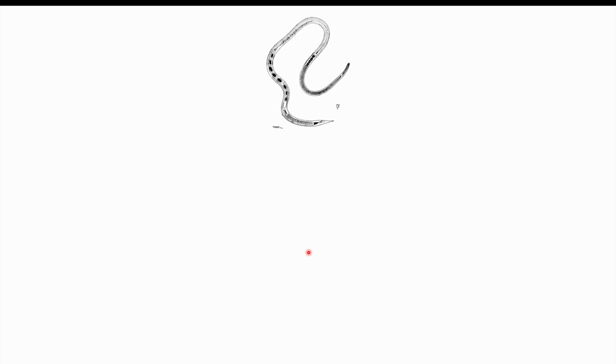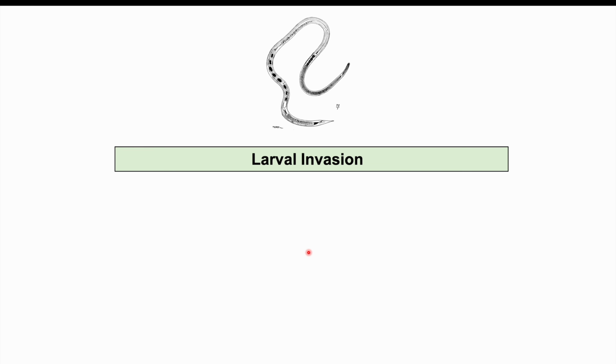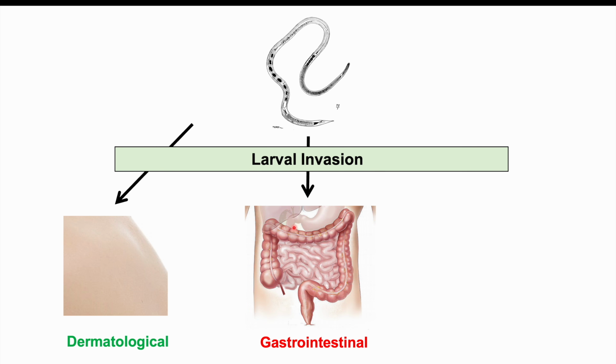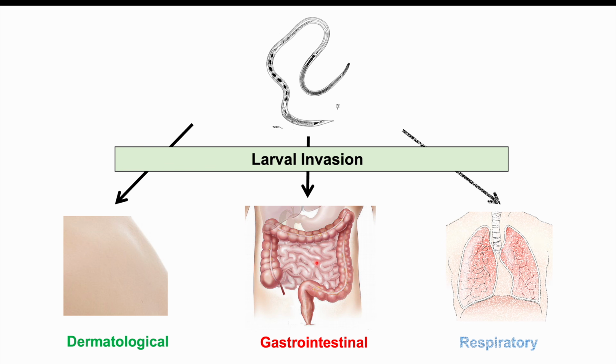So once the patient is in contact with the filariform larvae and it enters into the skin, there's larval invasion. The parasite can enter into the skin and into the dermatological system. So it penetrates into the skin. It can cause multiple signs and symptoms within the skin, which we will talk about here in a moment. The larvae will then try to enter into their target system of the body, which is the gastrointestinal system, especially the small intestine. So that will cause gastrointestinal symptoms. And in some cases, they can migrate to the respiratory system and enter into pulmonary arteries, vessels, and lymphatics of the pulmonary system. And that can cause a variety of signs and symptoms, which we'll discuss also in the upcoming slides.